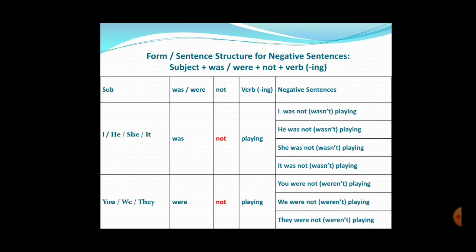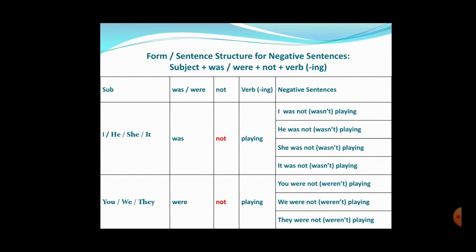If the subject is you, we or they, you use were with it and then you add not to it and then the ing form of verb. So you get you weren't, not even weren't, no, it's wrong. You weren't playing, we weren't playing, they weren't playing. Understood, students? The pronunciations? Okay, great.